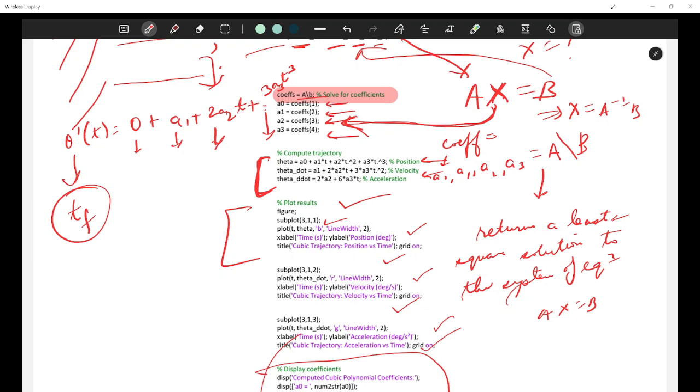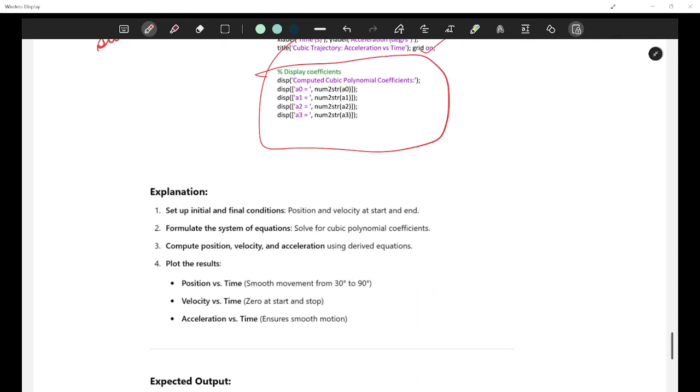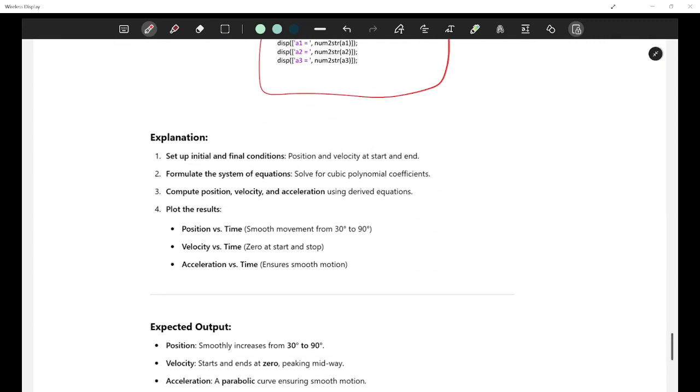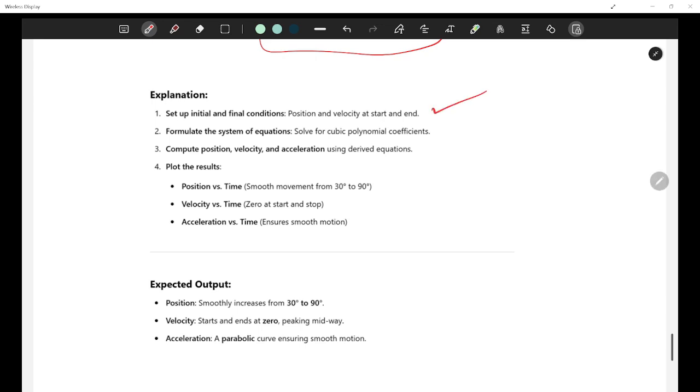Any differentiation, any integration, let it stay as a symbol and not be substituted by any value. For substituting a value at some later point, you can use this function subs. This is used for substitution. Alright. So I think this is clear. So from here, you have set up some initial and final conditions, position and velocity at the start and the end.